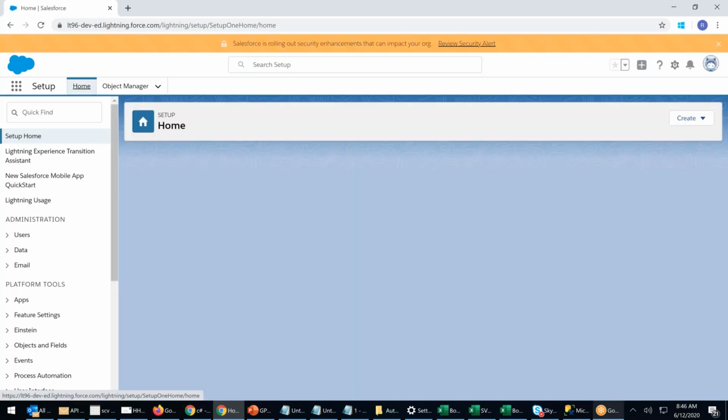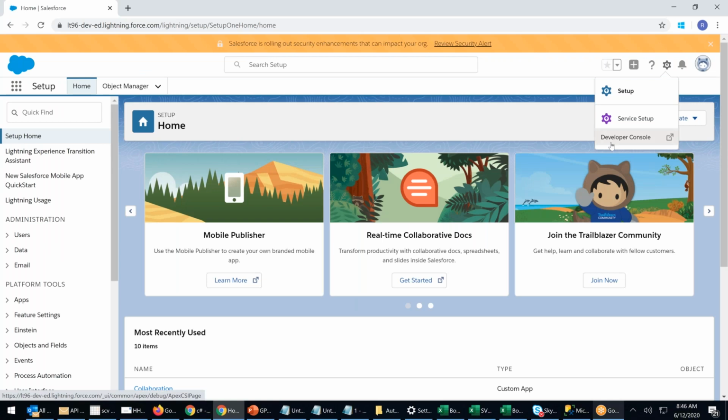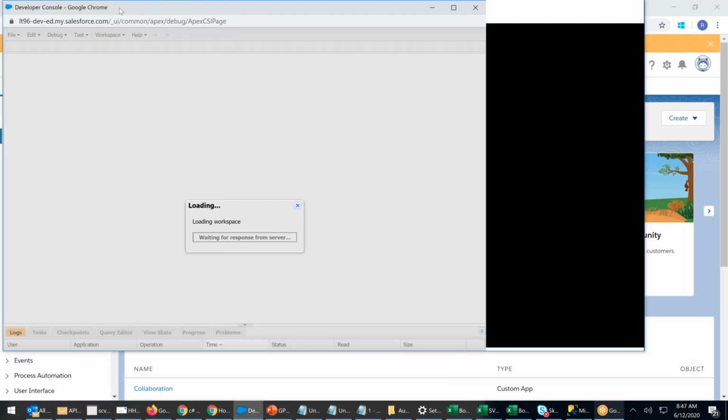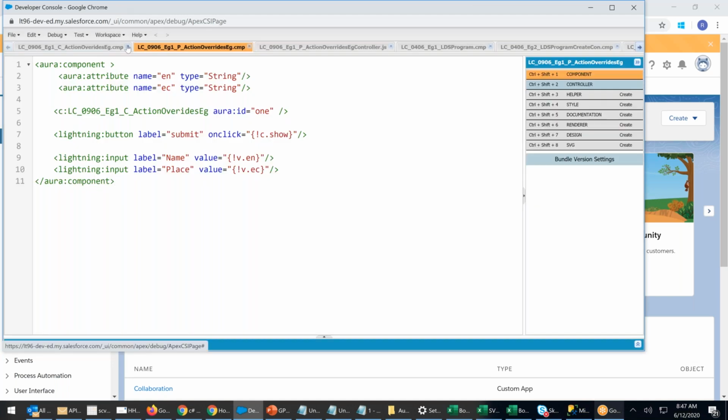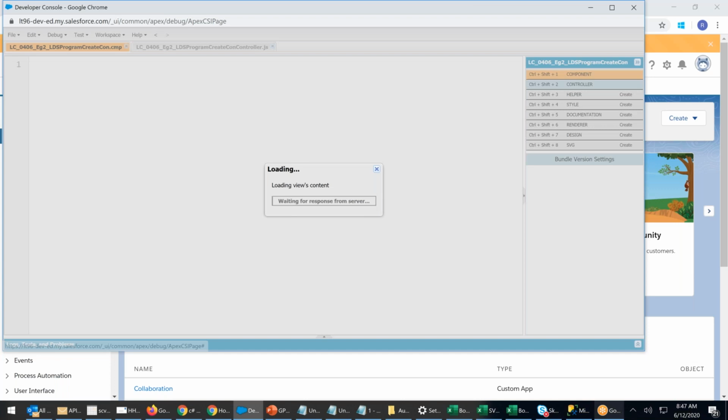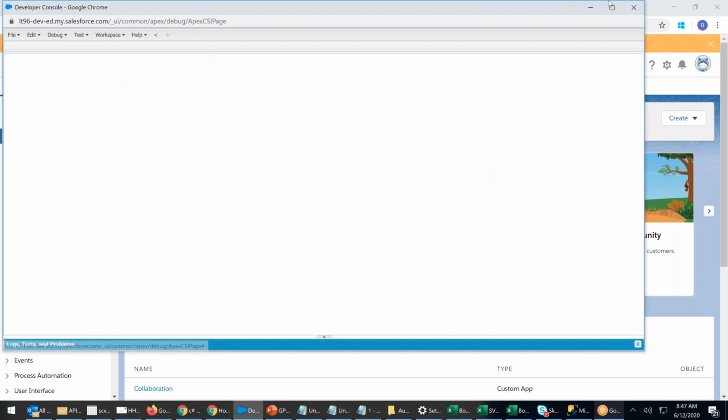So I click on setup. I click on developer console. I close all the open components, whichever are open here. There we go.